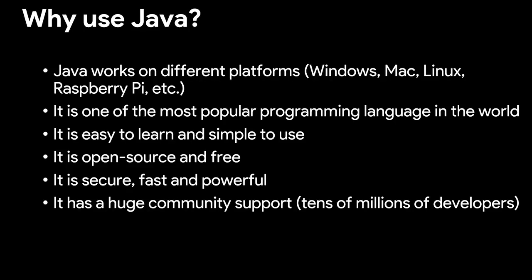Why use Java? Java works on different platforms: Windows, Mac, Linux, Raspberry Pi, and many more. It is one of the most popular programming languages in the world. It's very easy to learn and simple to use. It's open source and is free. It is secure, fast, and powerful, and it has huge community support, with tens of millions of developers working on Java, making it easy to learn Java as well as implement it, and to make all the applications a person needs.